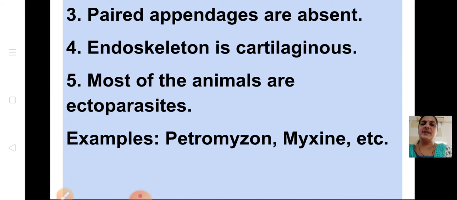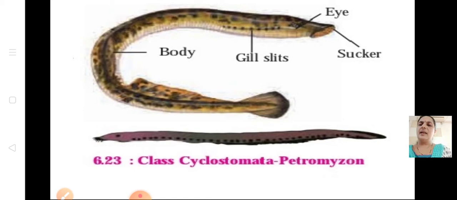Paired appendages are absent. In Arthropoda we saw paired appendages were there, but now it is absent. Endoskeleton is cartilaginous. And most of the animals are ectoparasites. Endo means inside the host, ecto means outside. Myxine and Petromyzon are examples of this class. Cyclostomata are jawless, they have suckers, and you can see the gill slits are present on the body of the animal.